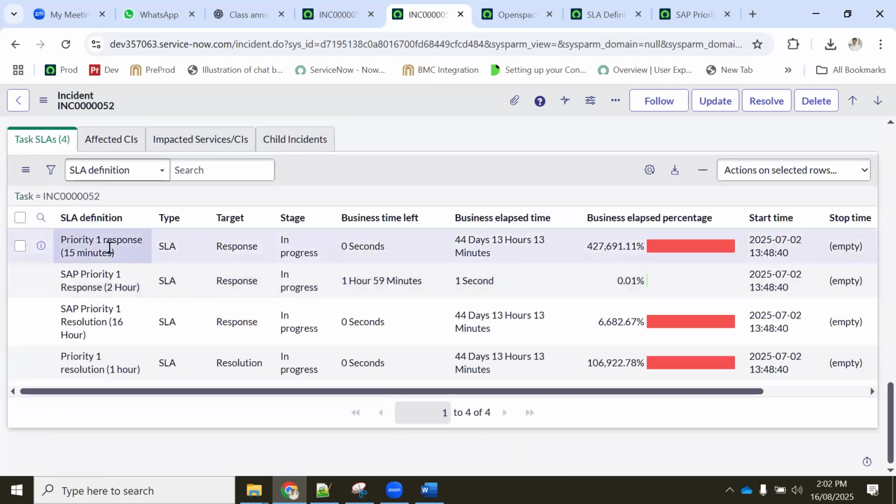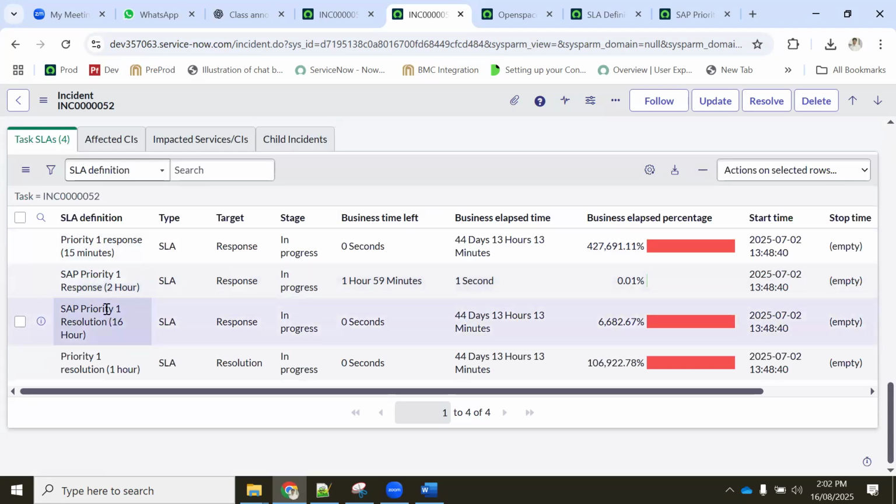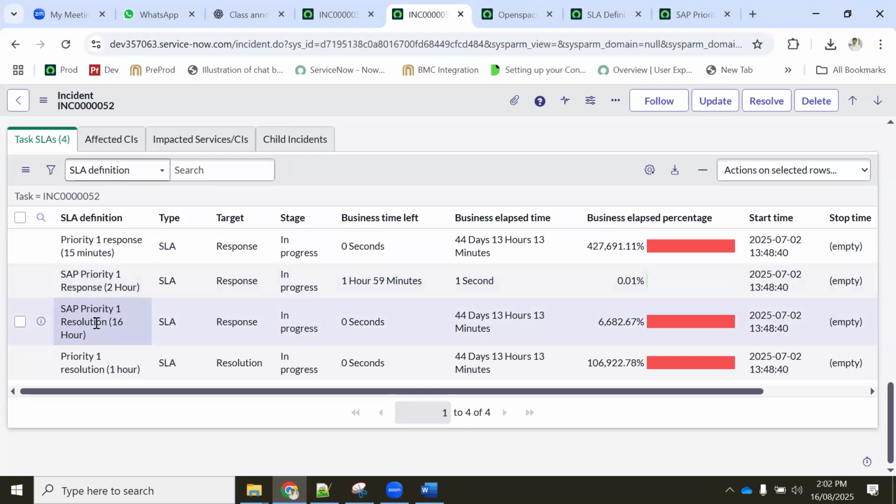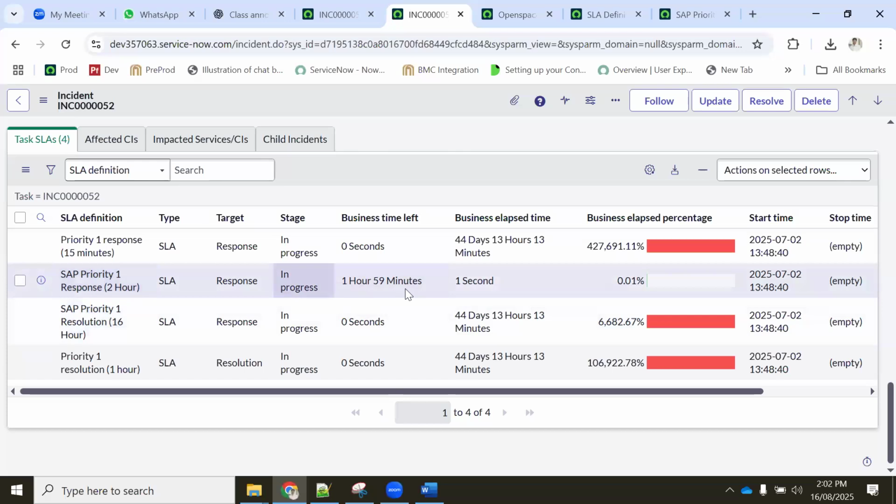So immediately you see my two SLAs, one is response, one is resolution. Both of them have started. This is what we created, correct? SAP priority one response, SAP priority one resolution. We created both of them. It is showing now as started.